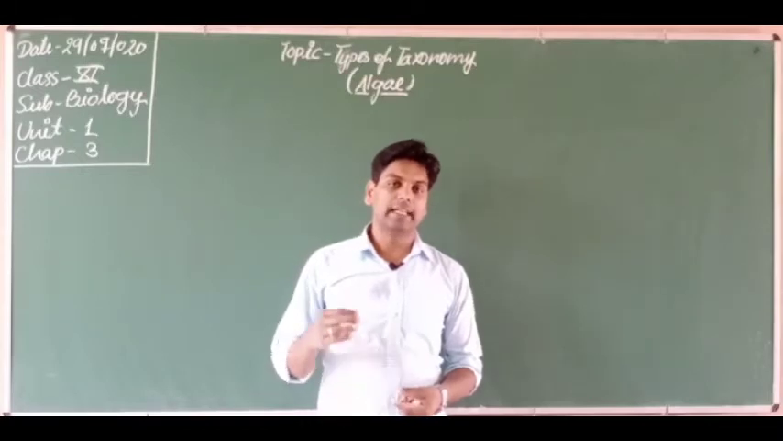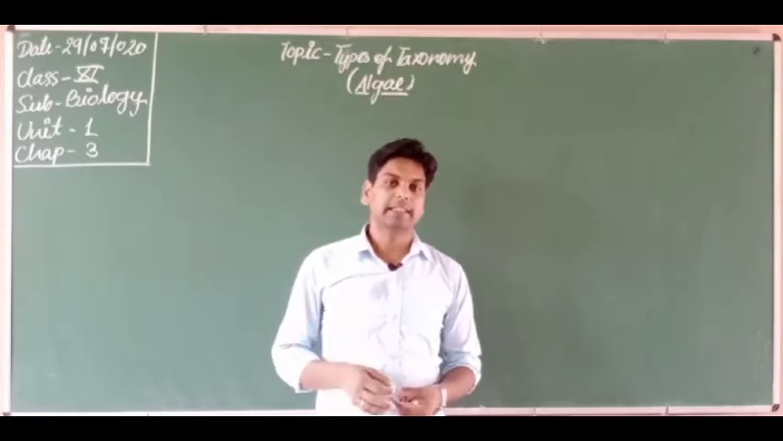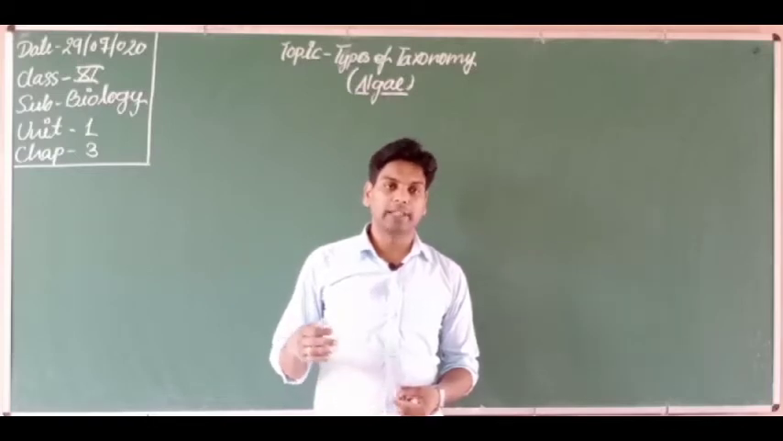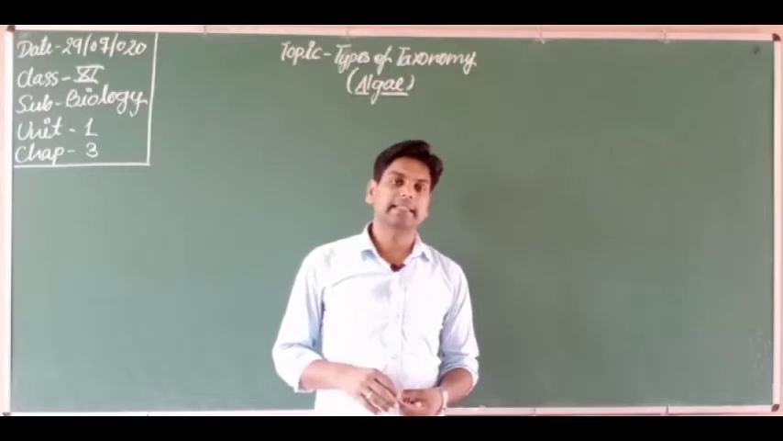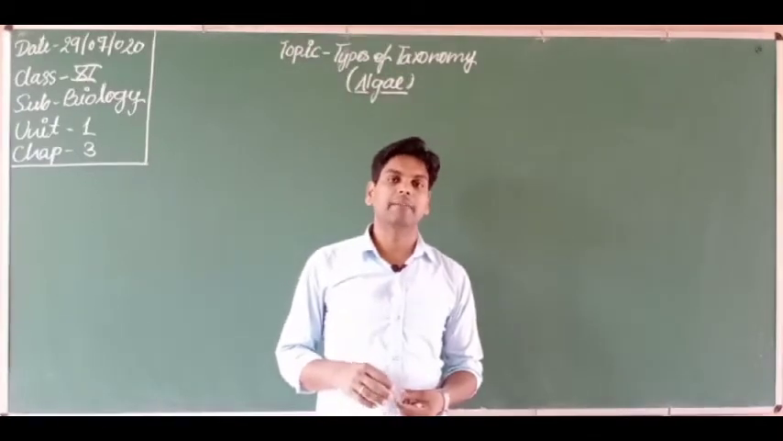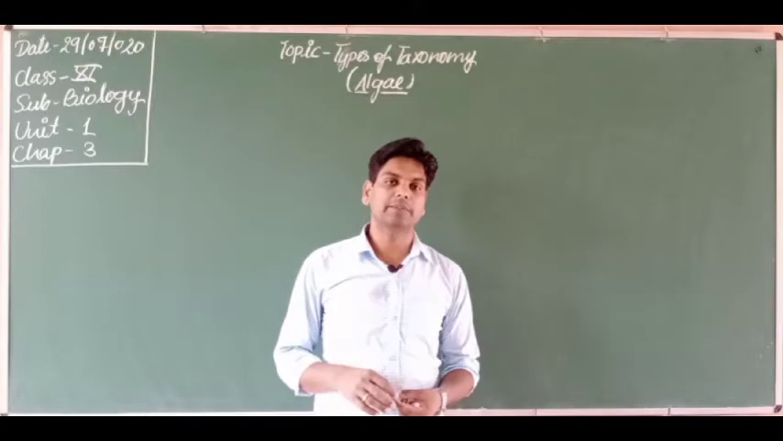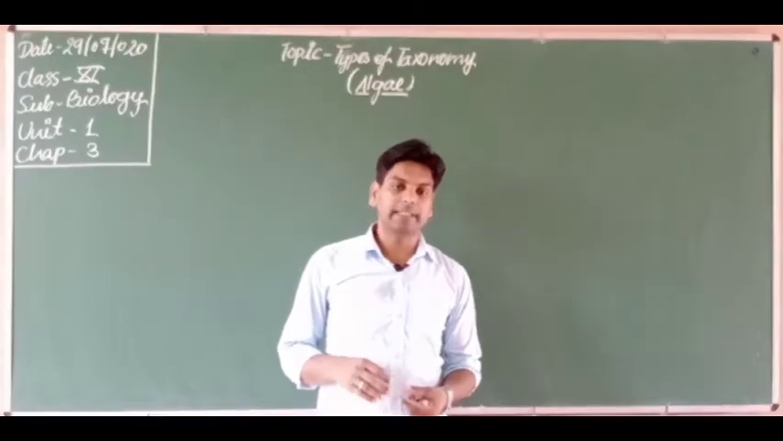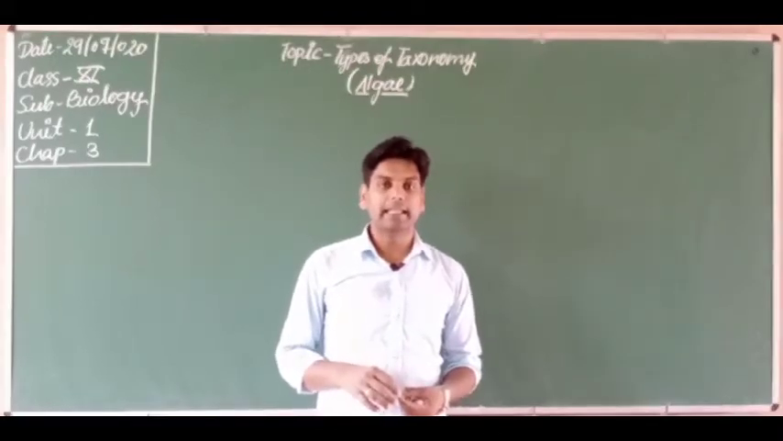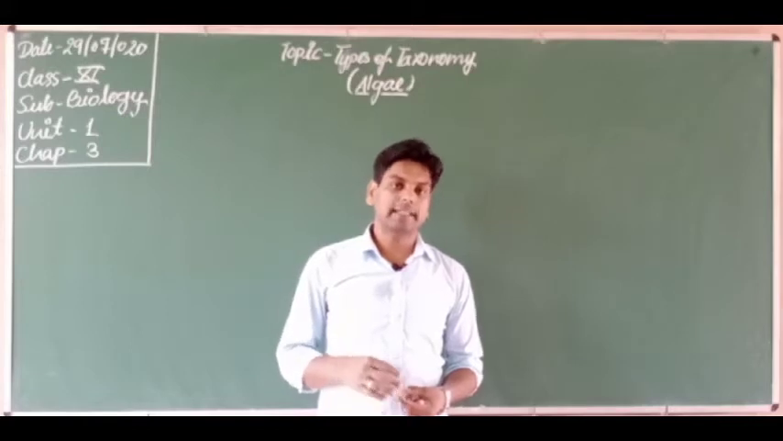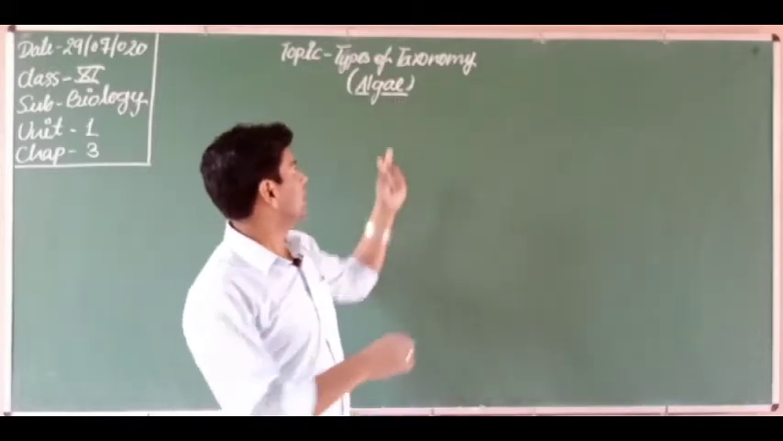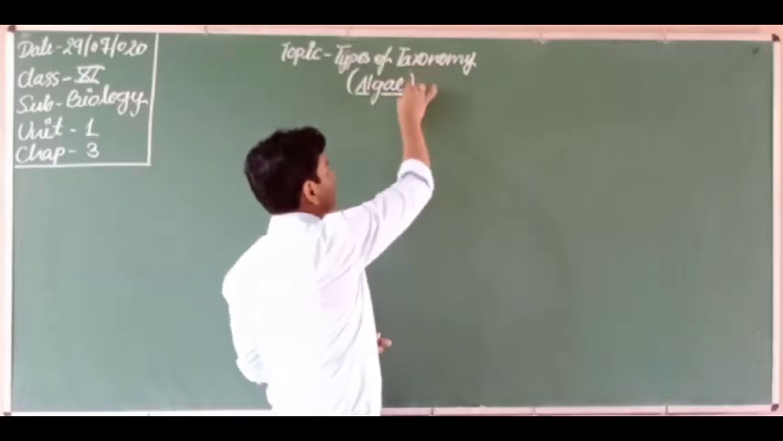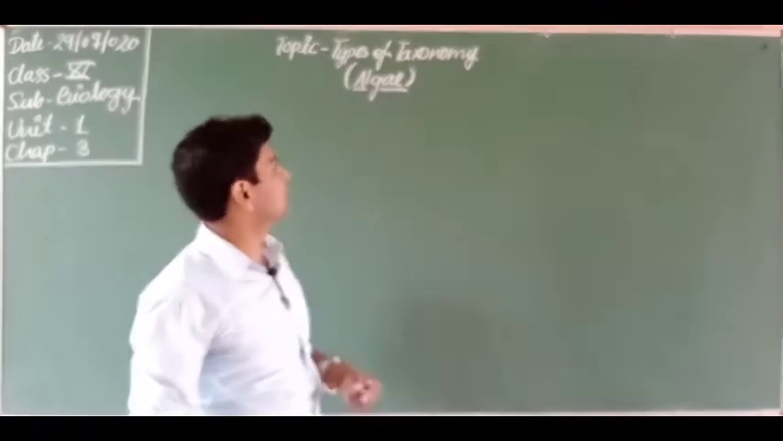You know, in the classification we discussed Bentham and Hooker's classification. They categorized all plants into these categories: algae, bryophytes, pteridophytes, gymnosperms and angiosperms. So we will start with the first category of plants, that is algae. Here we will discuss algae, but before that we will discuss the types of taxonomy.